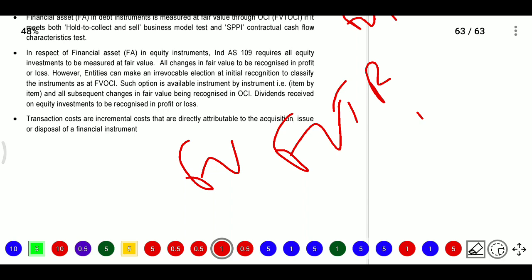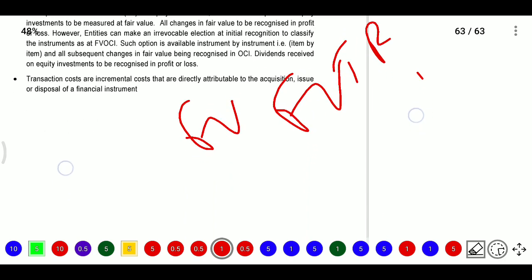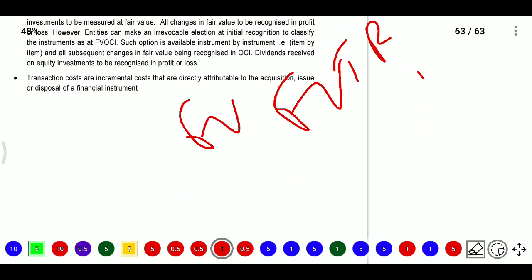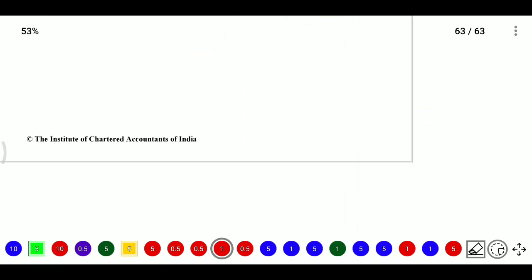Such an option is available instrument by instrument, that is item by item, and all subsequent changes in fair value are recognized in OCI. Dividend received on equity will be recognized in the profit and loss account. Transaction cost is the incremental cost that is directly attributable to the acquisition, issue or disposal of financial instruments.